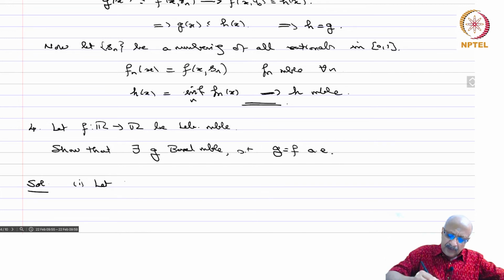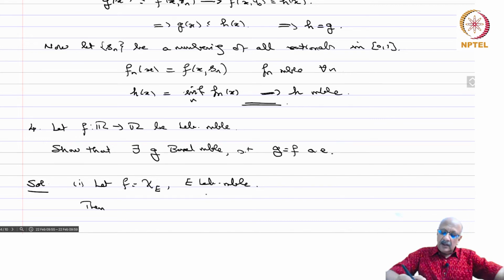Okay, so first let f equal chi of E, E Lebesgue measurable. Then there are several equivalent characterizations of Lebesgue measurability which we have seen.